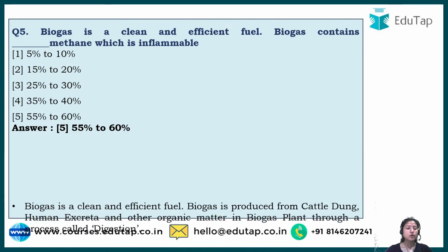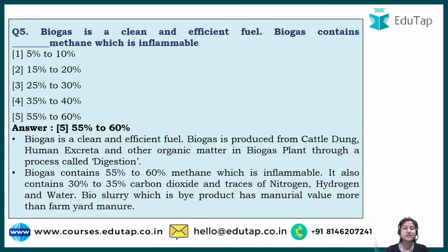Basically, biogas, as the name suggests, bio means it is made up of something organic. It is made from cattle dung, whatever waste the cattle produce. Apart from that, it is also made from human excreta and other organic matter.